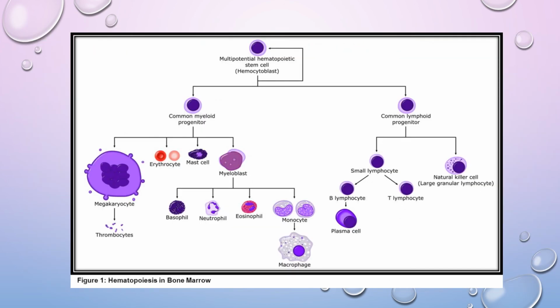injury. So all these blood cells are produced by hematopoietic stem cells which are present in bone marrow, and they produce the progenitor cells. They are the myeloid progenitor and the lymphoid progenitor.